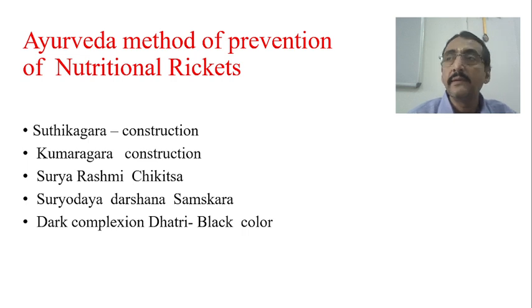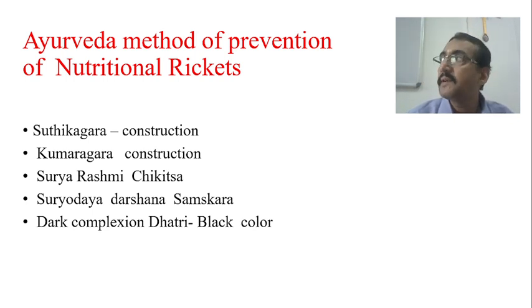Now we know that sunrise takes place from the east side, Purvadik, and during the time of sunrise, the rays of the sun have some ultraviolet range quality, not exactly ultraviolet rays quality. We know that at sunset and also at sunrise, the sun rays emitted are at almost closer proximity to the ultraviolet range. So when you construct a Sutikagara in such a way that the rays coming during sunrise directly fall on the Sutikagara, definitely the baby kept inside will also benefit. This is one idea.